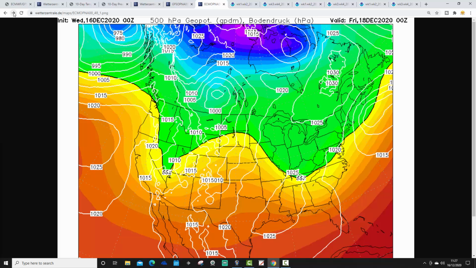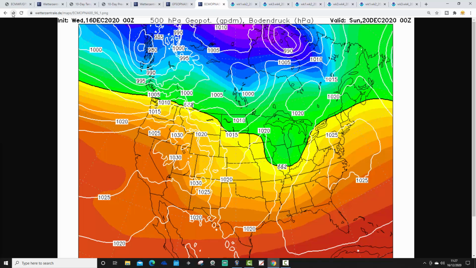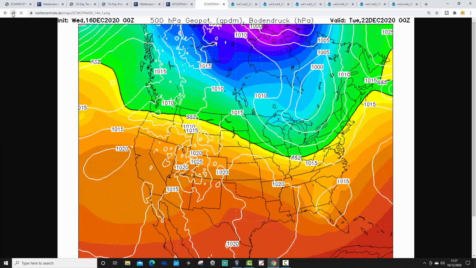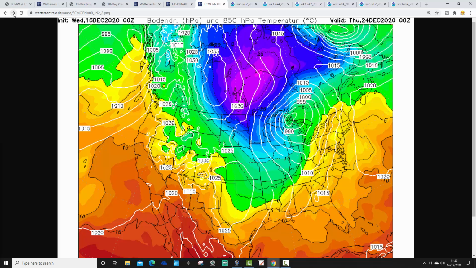There will be snow coming across those eastern and northeastern parts of America. Then we get high pressure reaching in from the west as we go over the weekend. We'll settle things down. We'll be cold under that area of high pressure, though, of course. And then going into next week, we're watching this deep area of low pressure developing and pushing eastwards over the Christmas period. Again, pulling down those brutal cold temperatures out of Canada.